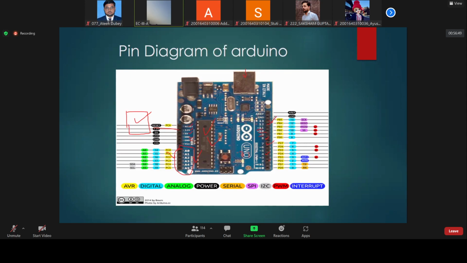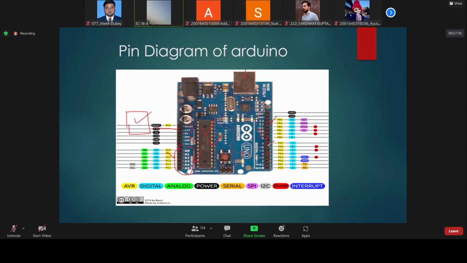Whenever we make any program, we will first understand the sensors, which kind of sensor it is. We will read the data sheet, and according to that we will understand whether it is an analog sensor or a digital sensor, and accordingly we will use these pins. So I have explained this one.